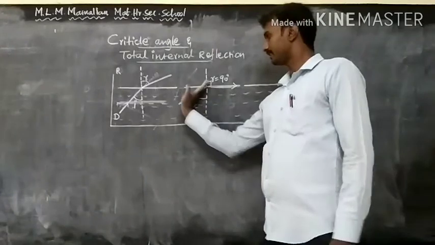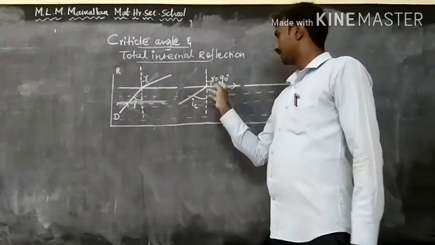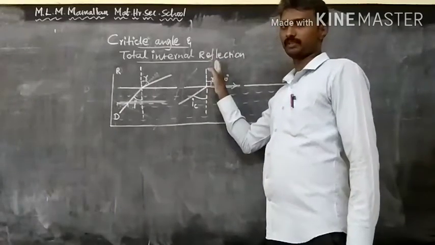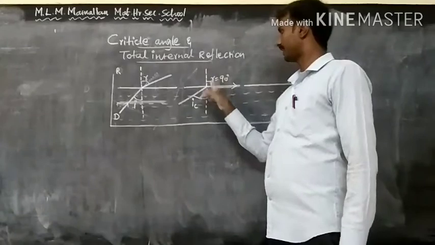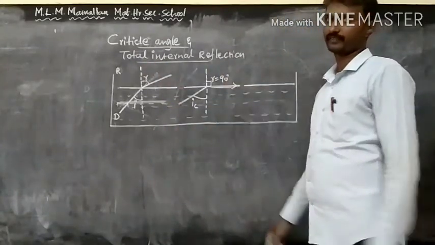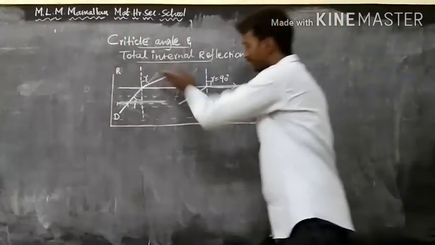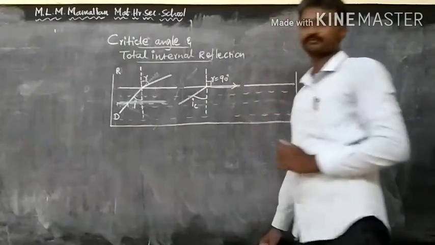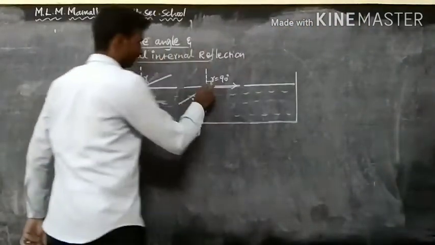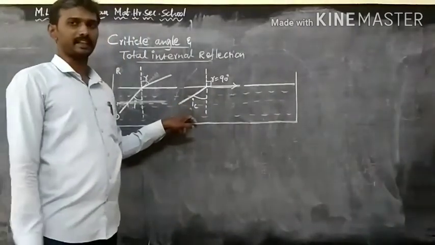If you decrease the angle of incidence below the critical angle, the refracted ray moves towards the normal and enters the rarer medium, so it undergoes refraction. So below the critical angle, refraction occurs. Above the critical angle, reflection occurs. This is the critical angle.